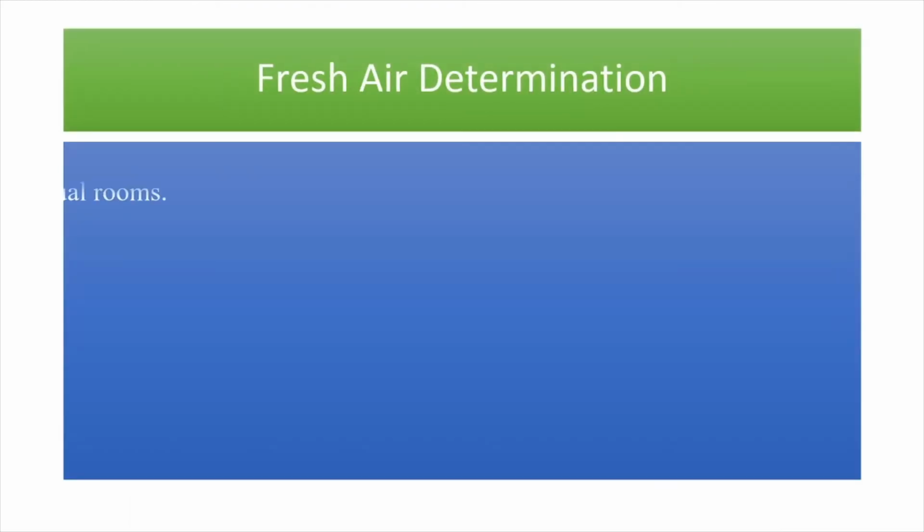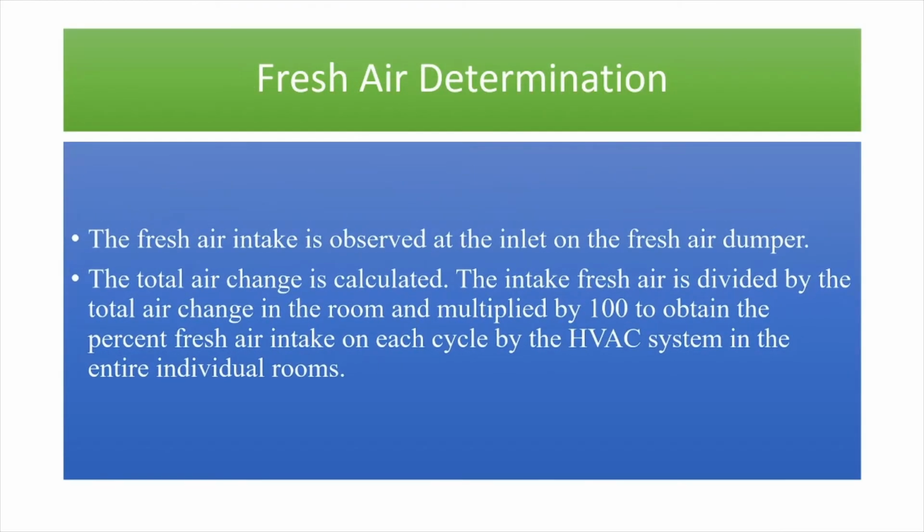Fresh air determination, the last test, is done to determine the fresh air intake at the inlet of the HVAC chamber or the air handling unit through the dampers, as we have seen in the diagram. The total air change, that is ACPH, is also calculated.